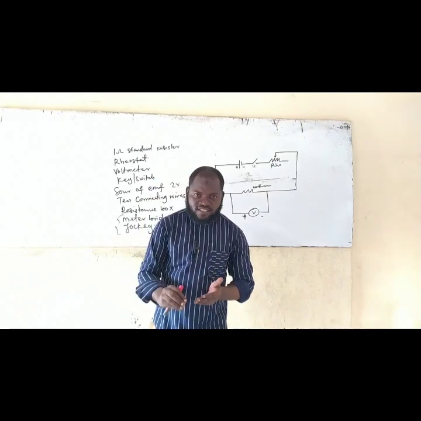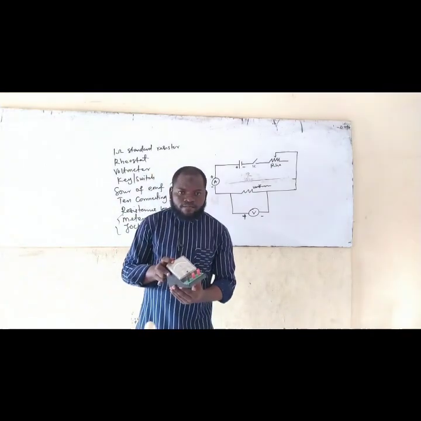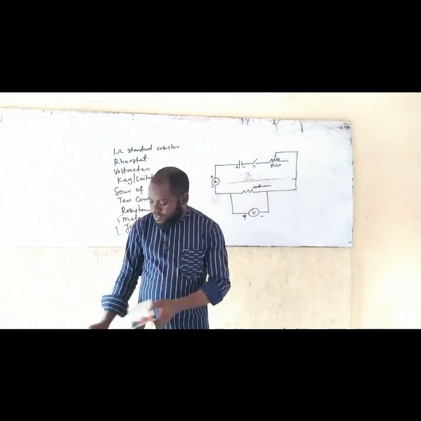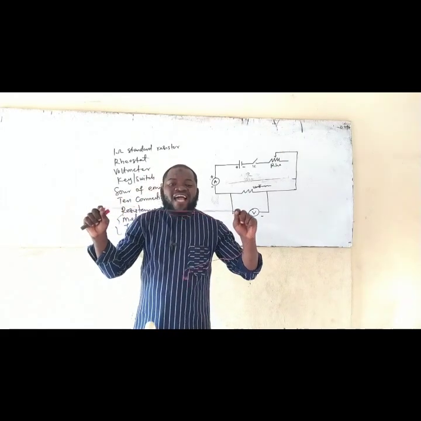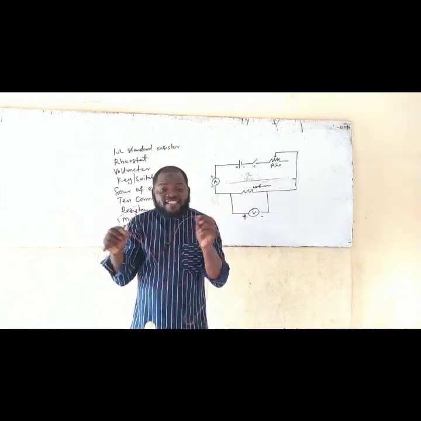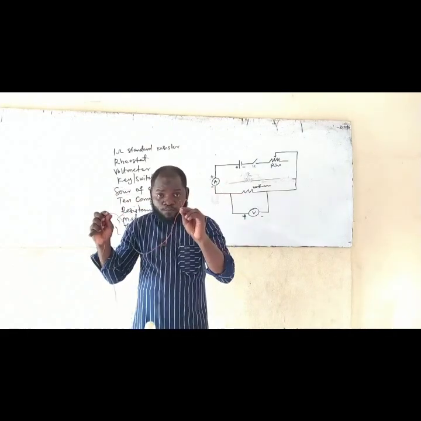This is what you do first before you connect. Test all this ammeter. Get a connecting wire. Start from the connecting wire. Don't get a connecting wire with high resistance. Get a connecting wire with low resistance. This black and red. It's cool.